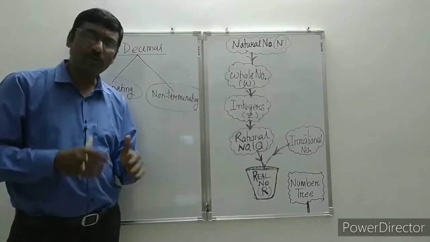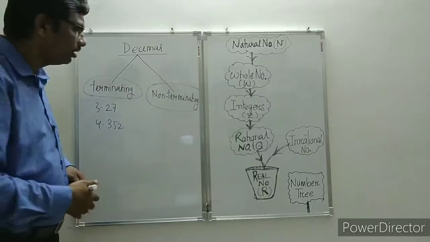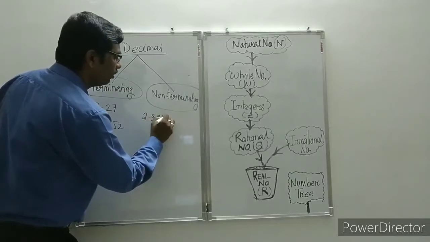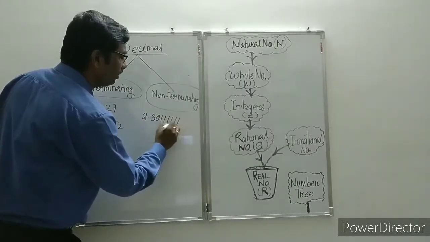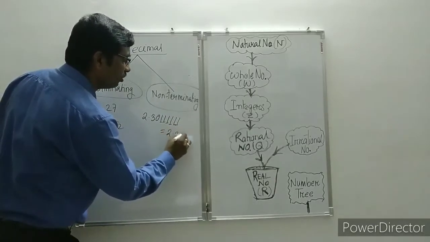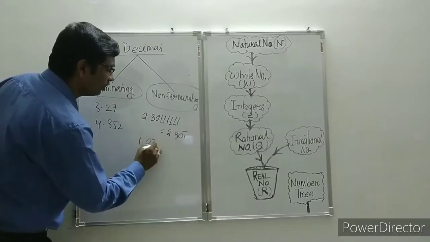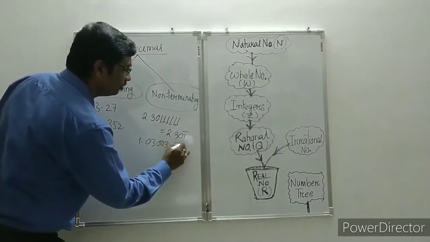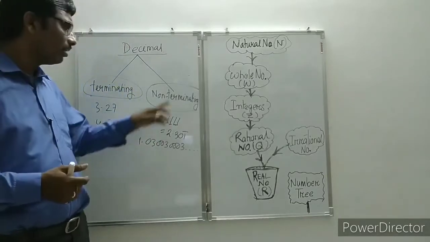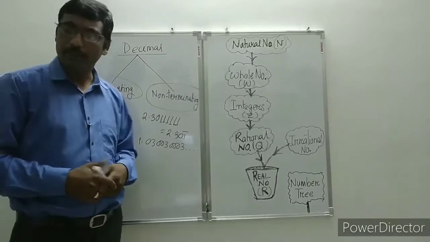And non-terminating means when division does not end. It keeps on going, it never ends. Like suppose an example is given, 2.3011111, in this way it is going. So we write this as 2.301 bar. Then suppose 1.030030003, in this way. If the division never ends, then those decimals are called non-terminating decimals. These are the two different types of decimal numbers.